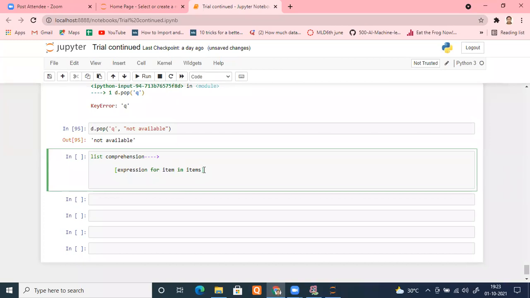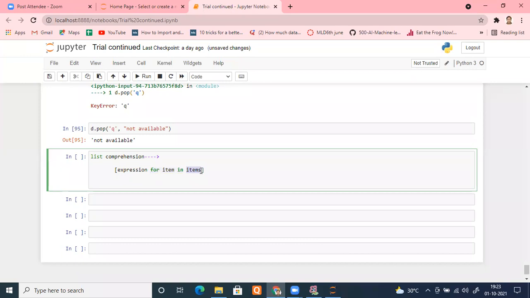Or if you want, you can put an if condition, like if item greater than 6 or something, it's entirely your choice. That's optional. But if you see it properly, this is something you already know. What is this? This is a for loop, right? This is nothing but a for loop. And for a for loop to work, here you want an iterable.